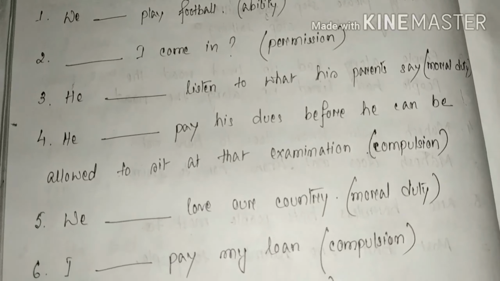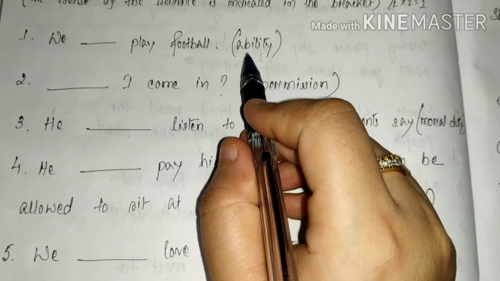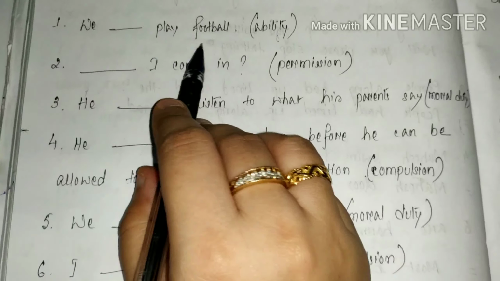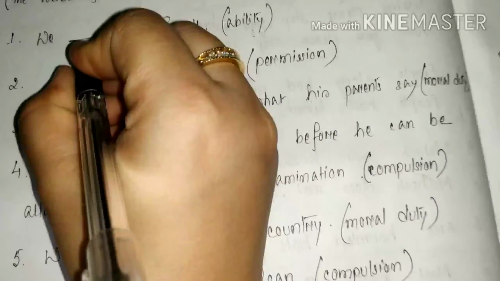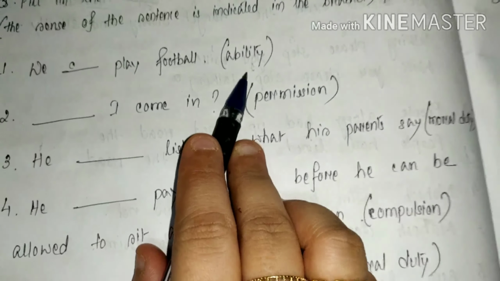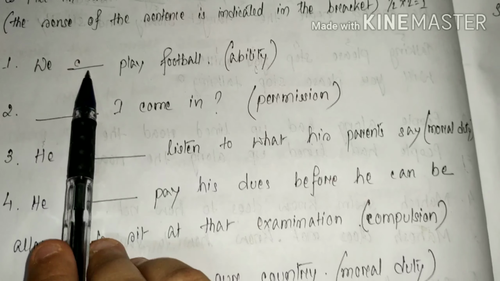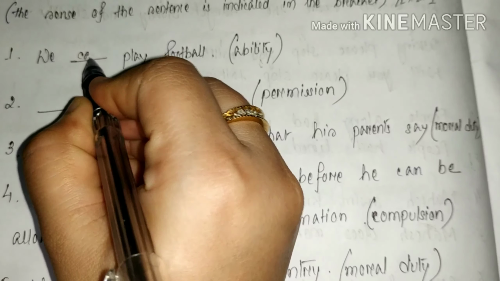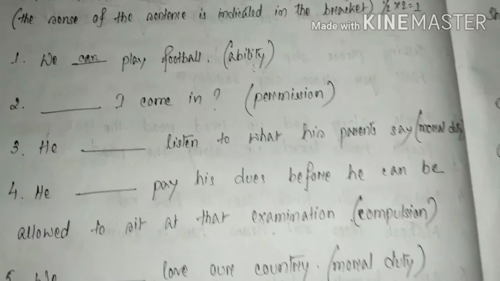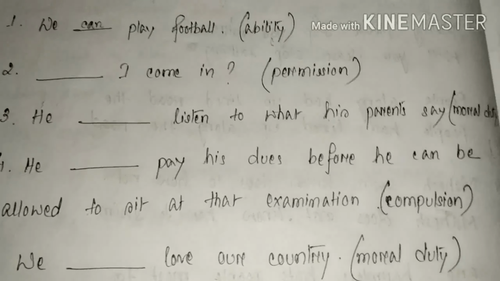See, first of all, we dash play football. Within the brackets it is written ability. What can we write? We dash play football. What is there? Ability, can. So it will be we can. By this sense we have understood that we should write a word here which signifies ability. So can signifies ability. We can play football, yes, ability, it is our ability, so we are able to play football. Next, come to the next sentence.